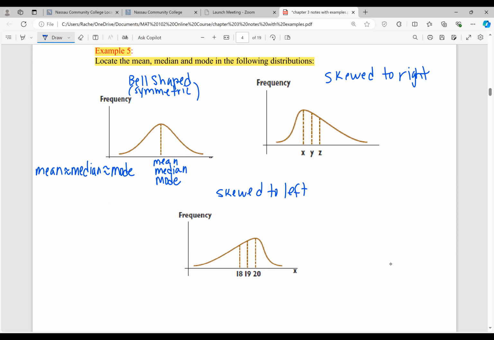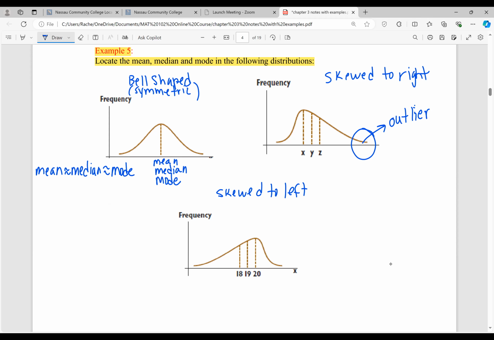Think about why it's skewed to the right. So this is where most of our data tends to cluster under this curve, right? There's not a lot of data out here in the tail. And the reason for that is because there's probably extreme values or an outlier out here, far away from where most of the data tends to cluster, which is here. So whenever we have a distribution that's skewed, whether it's to the right or to the left, it's because there's extreme values in the set. So in this case, the extreme value is going to be higher than the rest of the data values.